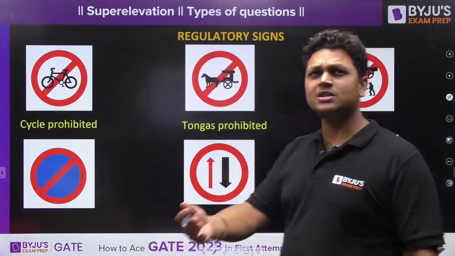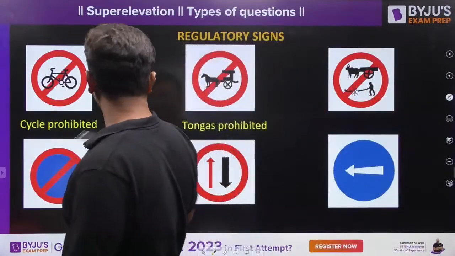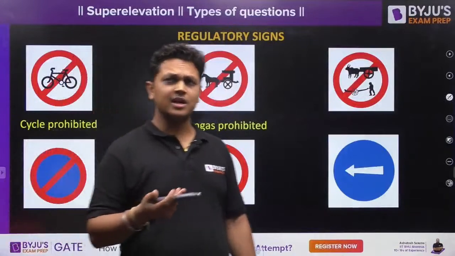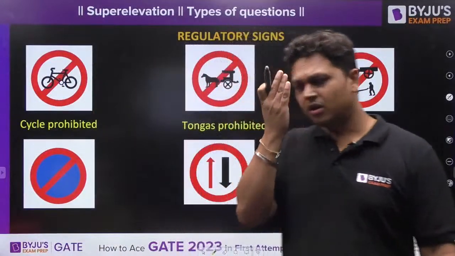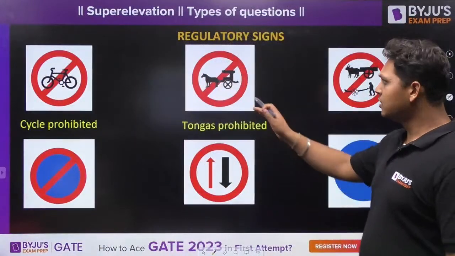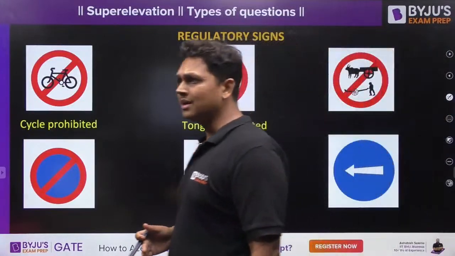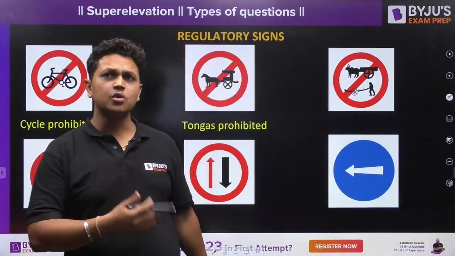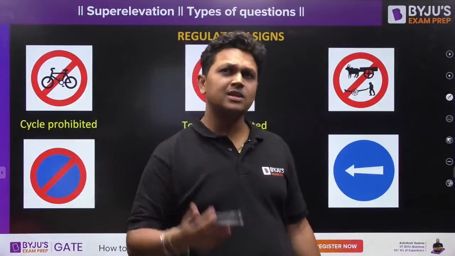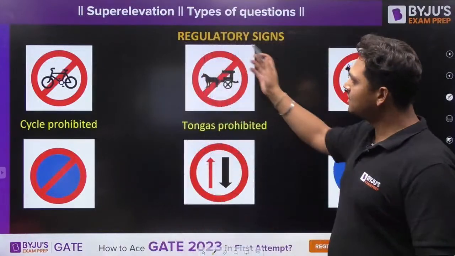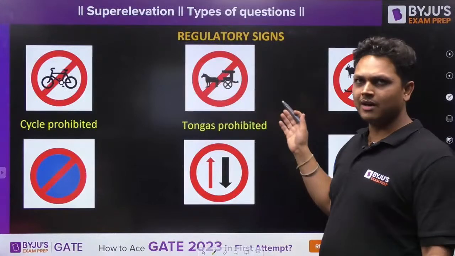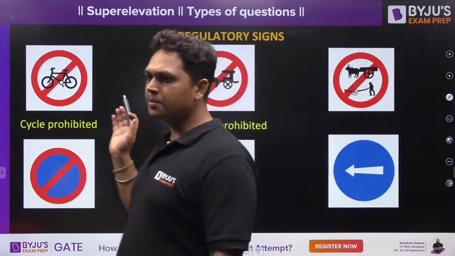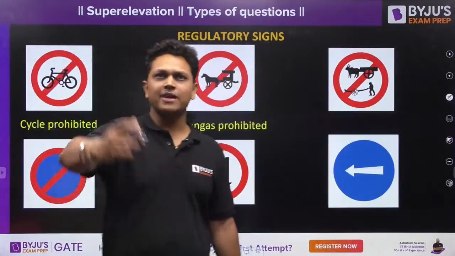This is tongas. Tongas means horse carts, right? Horse carts prohibited. Earlier it was very used. Earlier horse carts were very common, but nowadays it is not too much in use. So this sign you will not find too much. Okay, this is still used in certain expressways you will find, because over there these are very slow moving vehicles, right? So it may obstruct the smooth flow of the vehicles on the road.